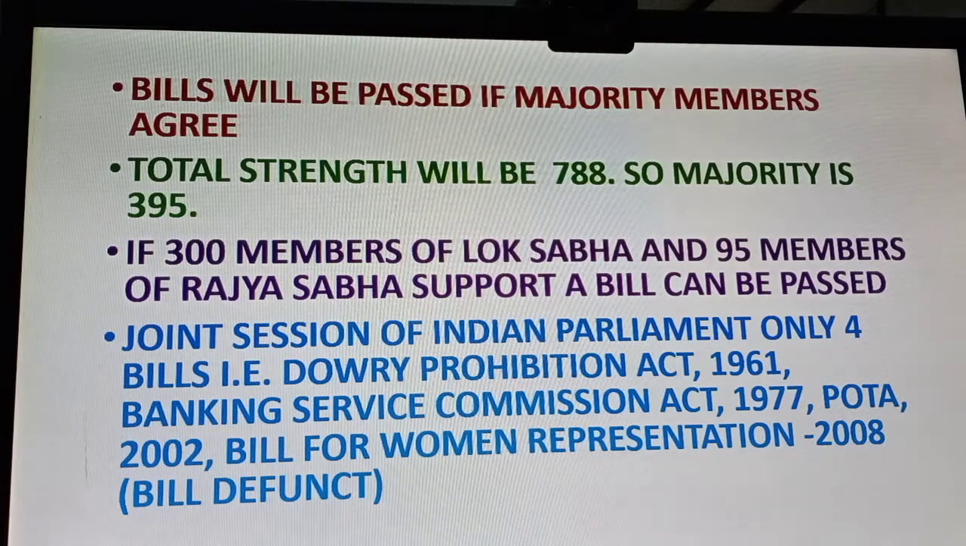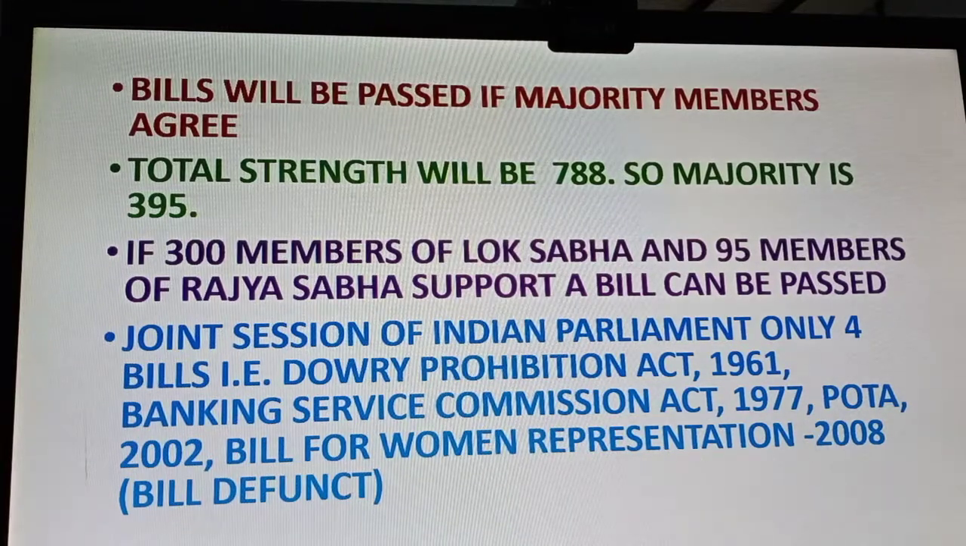So if both the houses join together, what happens? Strength becomes 788. It's not thinking, it is a reality. Because 543 plus 245, so the total strength becomes 788. So the majority is 395. If 395 members together in the joint sitting agree, any bill can be passed. So if the ruling party is having 300 members in Lok Sabha and 95 members in Rajya Sabha supporting a bill, the bill can be passed. So 395 is enough to pass a bill.